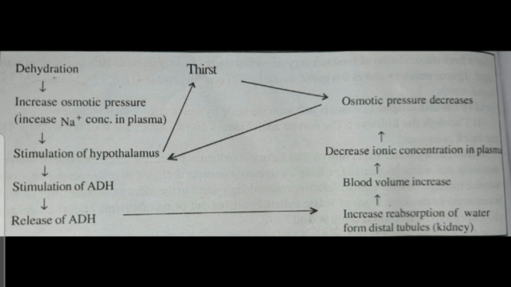It started from dehydration and completes with it, and within this the thirst mechanism is present.